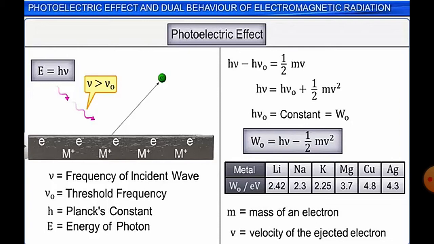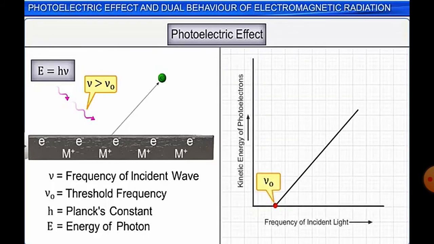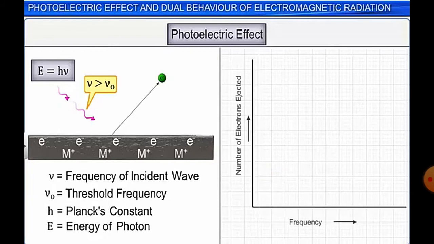For lithium metal, the work function W naught, or h nu 0, is 2.42, for sodium 2.3, for potassium 2.25, and so on. So you have to know that if you plot a graph between kinetic energy of photoelectron and frequency of light, as the frequency of the incident light increases, the kinetic energy of the photoelectron also increases, and nu naught is the minimum, where 0 electrons are ejected.